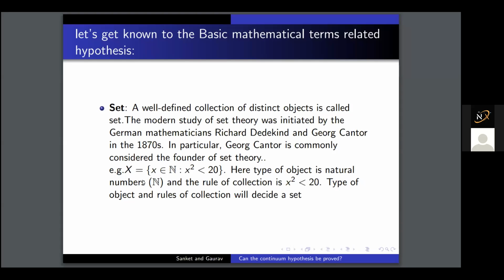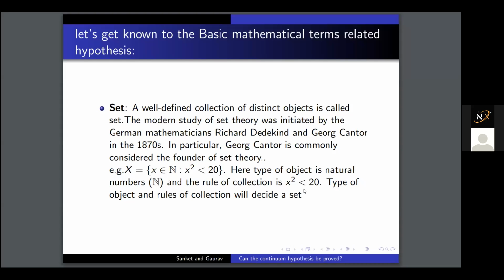In this set, I have given the example X equals x belongs to natural numbers such that x square is less than 20. So here our type of object is natural numbers, and the rule of the collection is x square is less than 20. So you know what type of objects will be in this set.